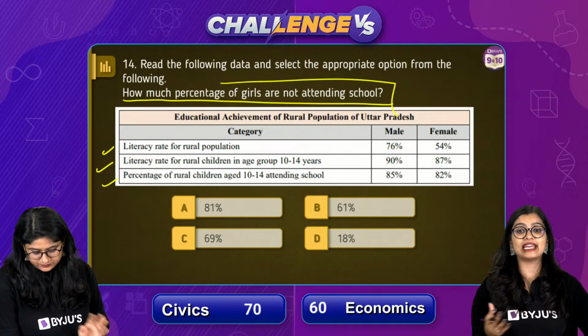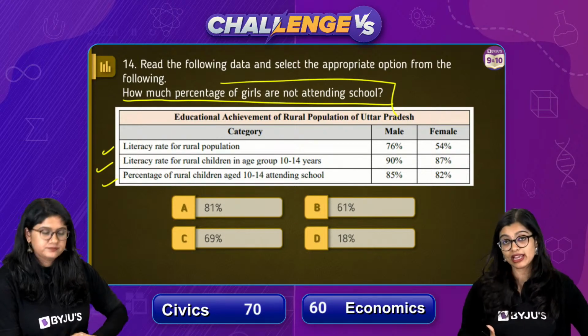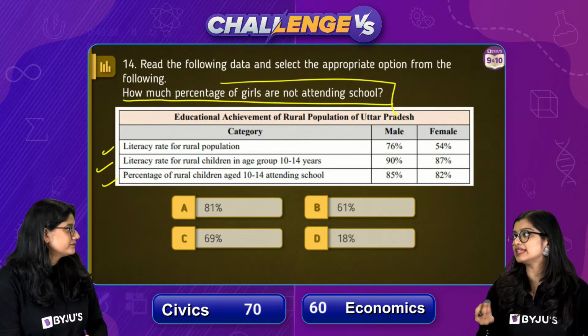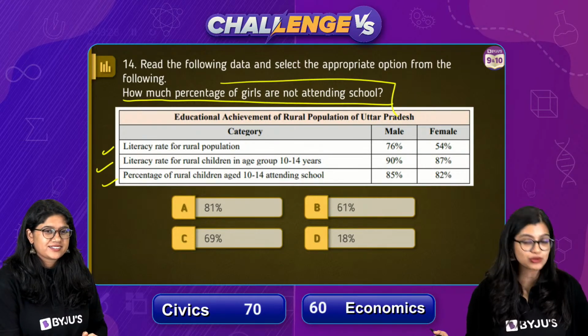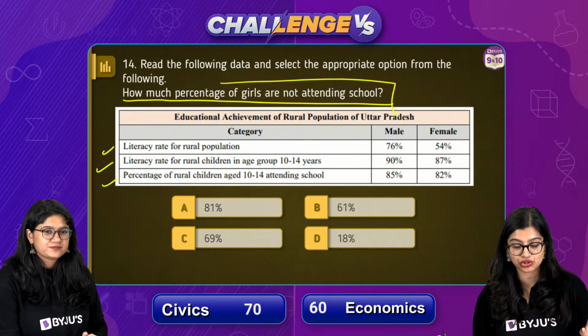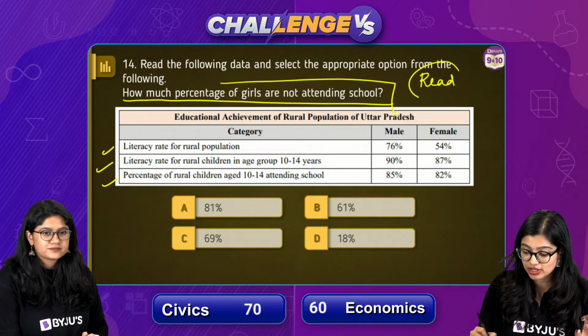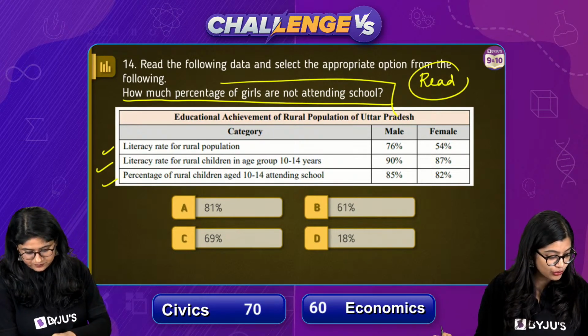Now see, it looks very heavy, right? It looks pretty heavy, but actually what they're asking is very simple. Super easy actually. All you need to do, especially for questions like this, is read the question thoroughly. Make sure that all of you read it properly.